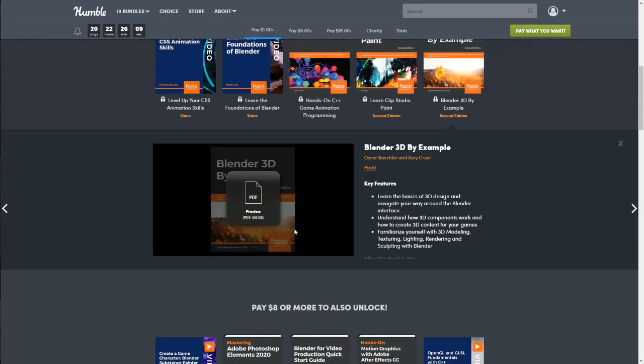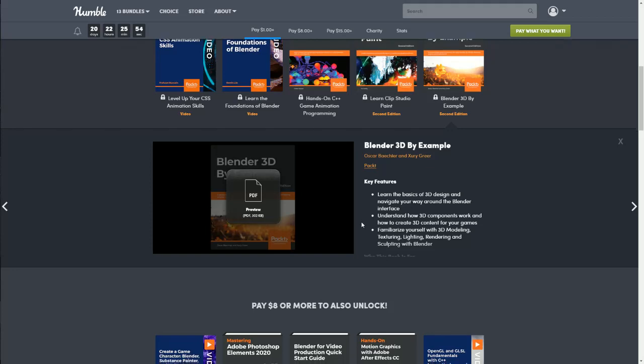All right, next we have Blender 3D by Example, and again, you can see a sample of the PDF here. Learn the basics of 3D design and navigate your way around the Blender interface. Understand how 3D components work and how to create 3D content for your games.